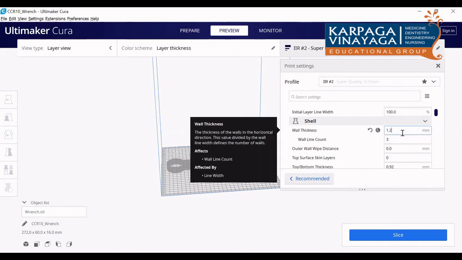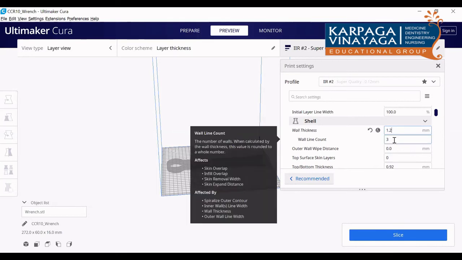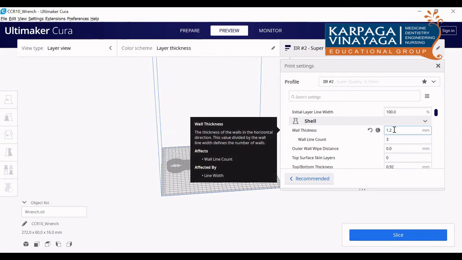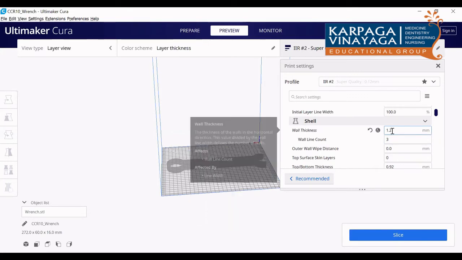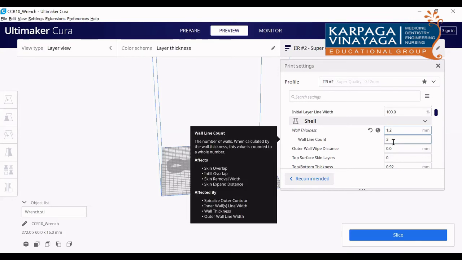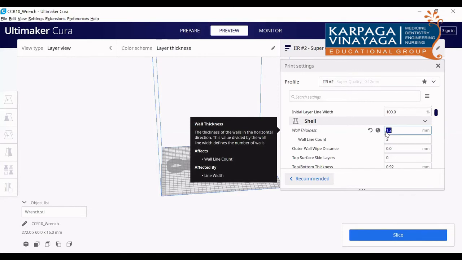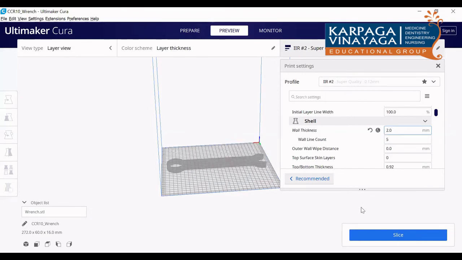So what is the nozzle diameter I am using here? 0.4. Divide the wall thickness by the nozzle diameter, it comes to 3, because 0.4 into 3 is 1.2. So I will get 3 walls. If I put 1.2 here, then I will get 3 walls in the part. If I change this 1.2 into 2, 2 divided by the nozzle diameter 0.4 comes to 5. So I will get 5 walls here.